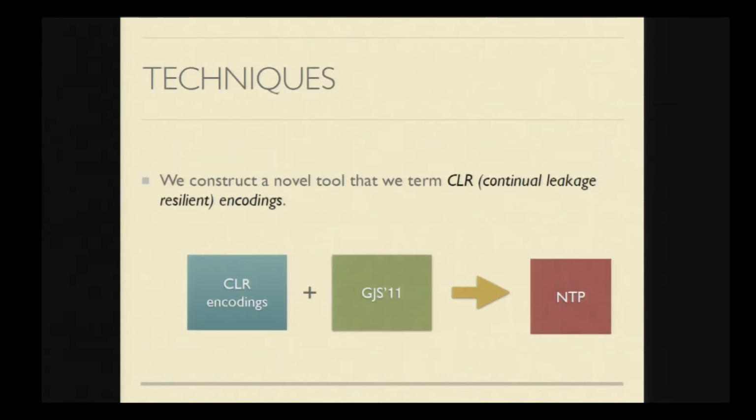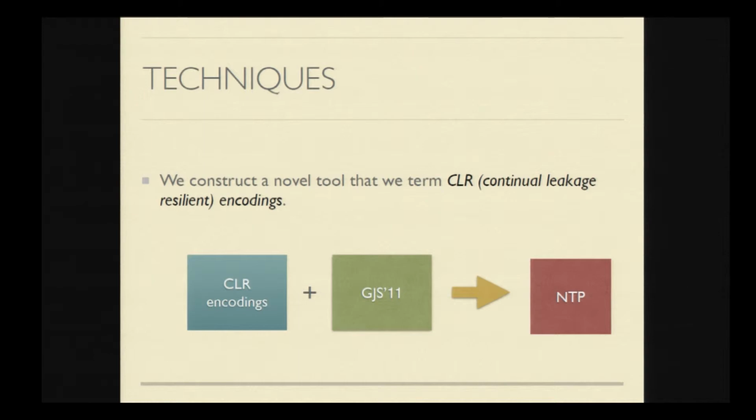Okay, so let me first sketch the techniques we use in this work. We use two main building blocks to obtain the construction of non-transferable proof systems. One is the LRZK construction by Garg, Jain, and Sahai. And the other building block is what we call continual leakage resilient encodings, which is the CLR encodings.